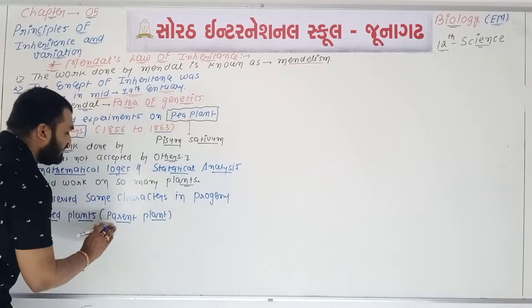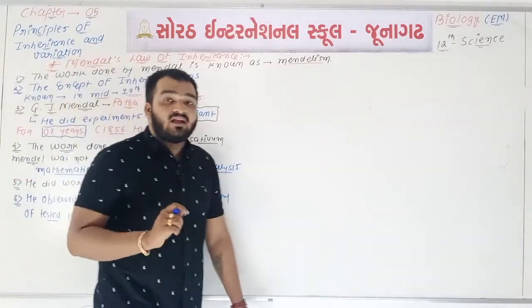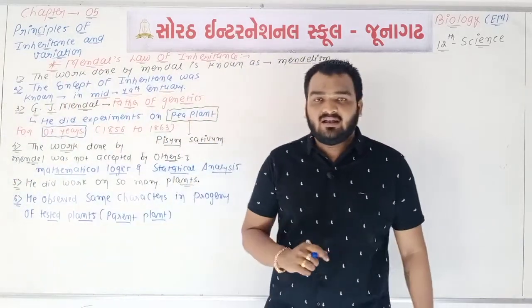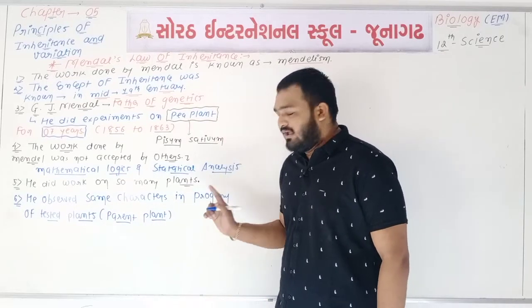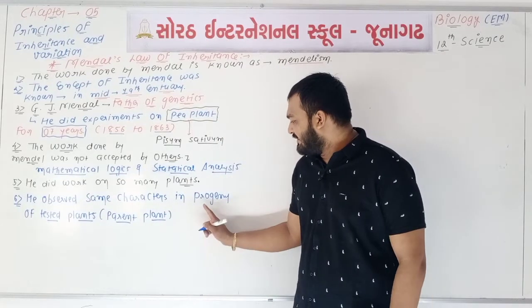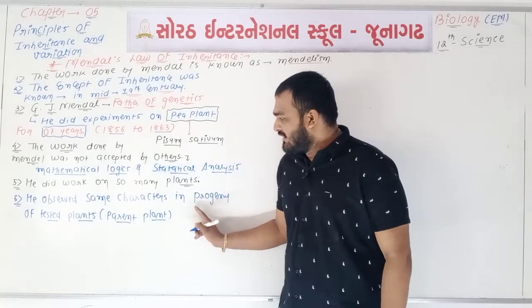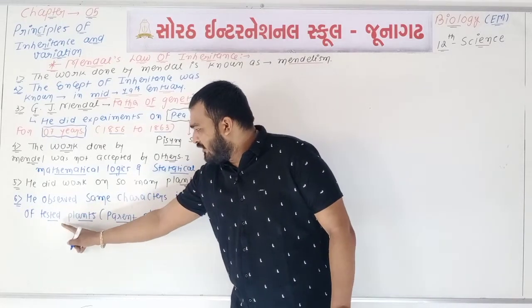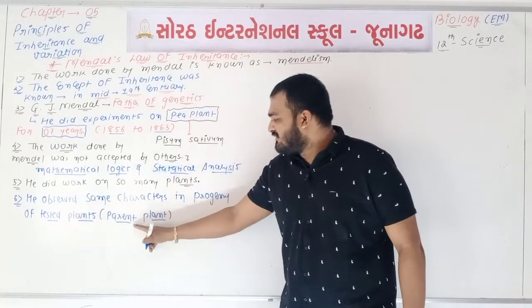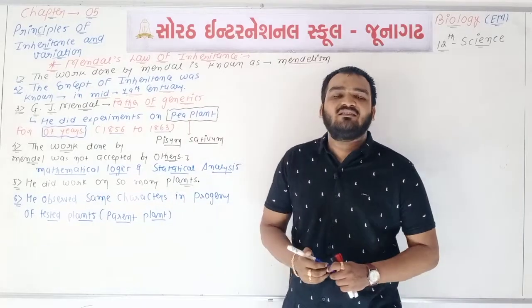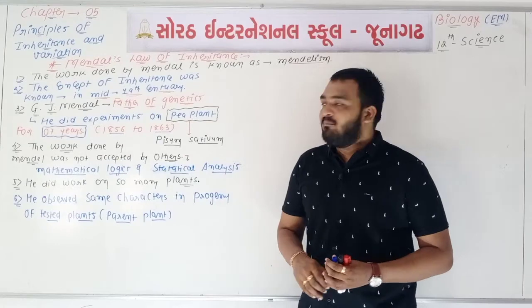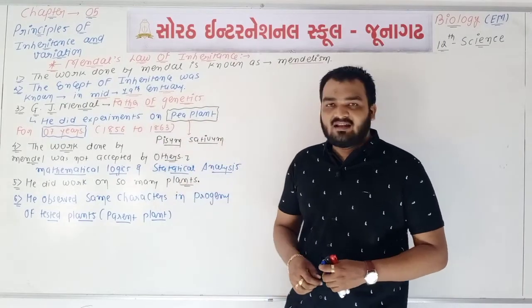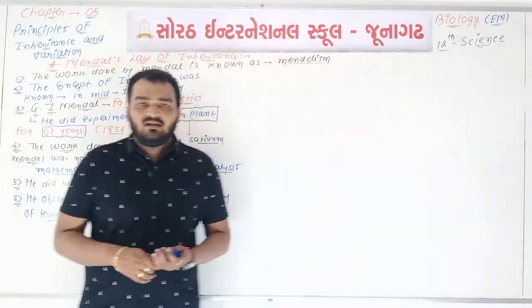So Mendel observed the character. The same characters were observed by Mendel in the progeny. So if we observe both the tested plants, meaning the parent, and the progeny, both have the same characters. It is the concept of what? It is the concept of Mendel. So a total of 6 points are given in your textbook for Mendel.